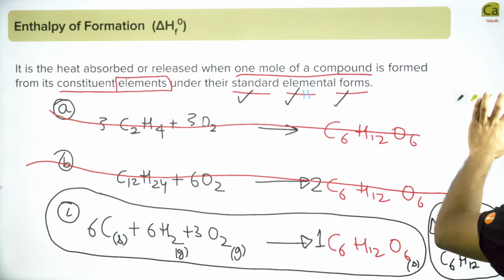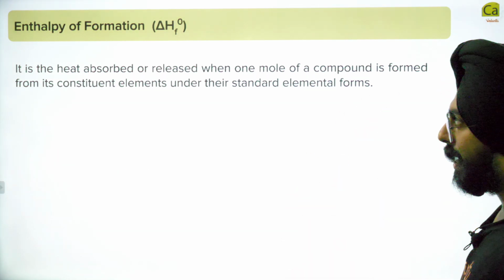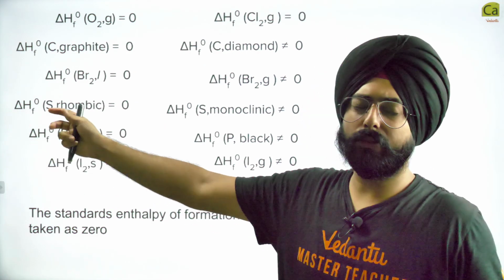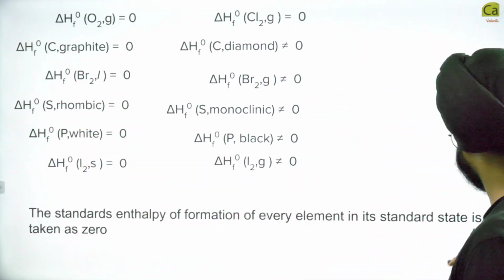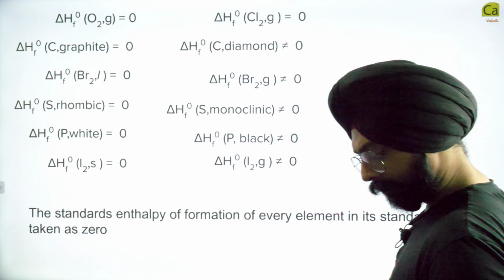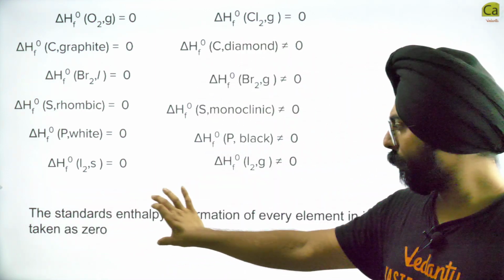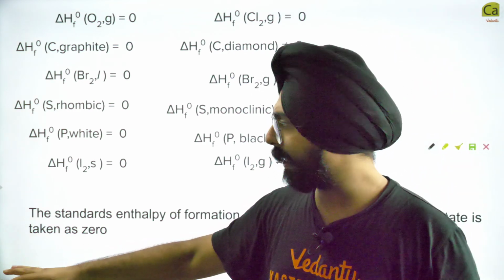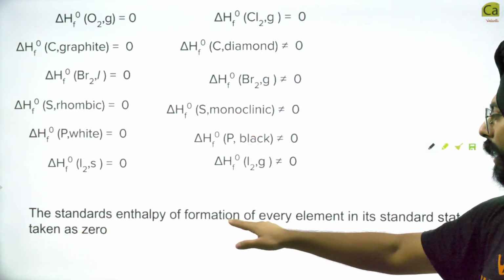Fine. So now, my dear friends, I'm going to show you a very interesting page. These are the ideas of different standard elemental things. Now, before I read you this statement, I'll read it for you and then I'll explain it to you.